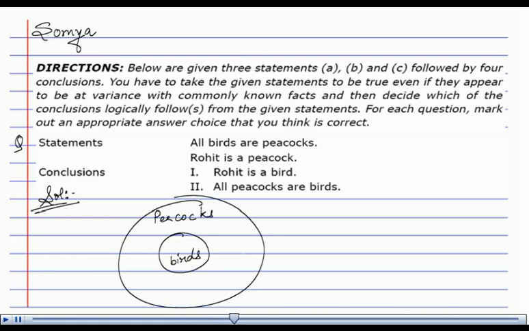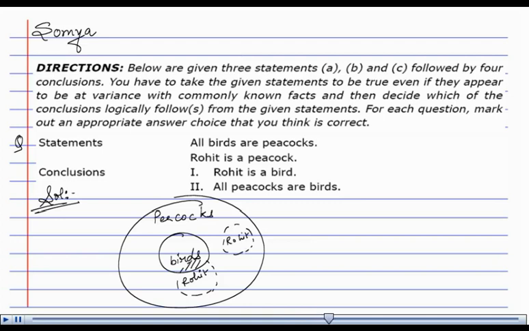Now, there is a confusion because Rohit could fall under the birds and peacocks region. There's also one chance when he would be at peacock alone.